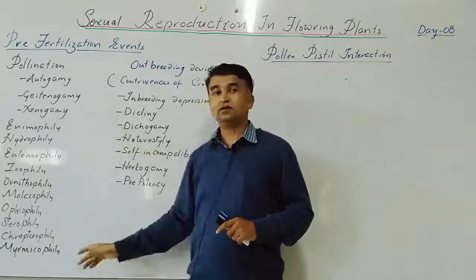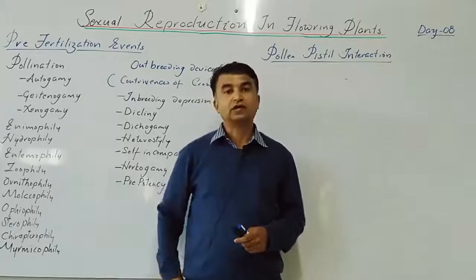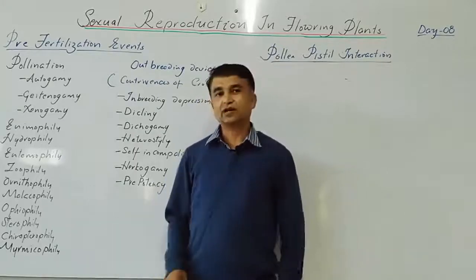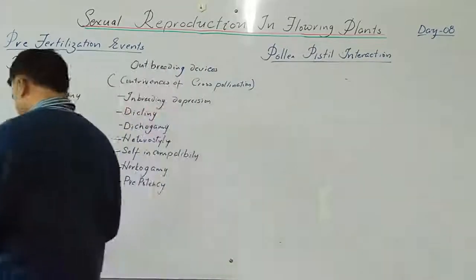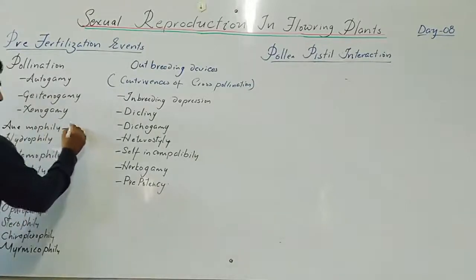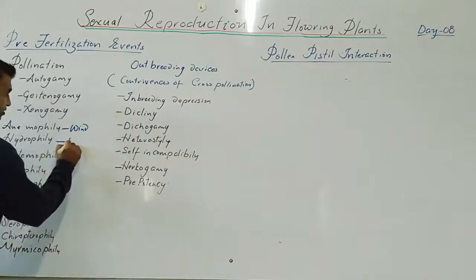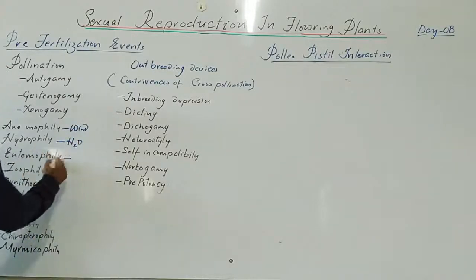Now these are the pollination types based on the pollinating agent. Try to name the organism. In the last class also we revised. These are little bit different terms. First one is anemophily. Anemophily is pollination by wind or air. Hydrophily, water.